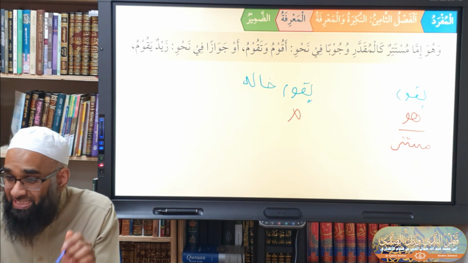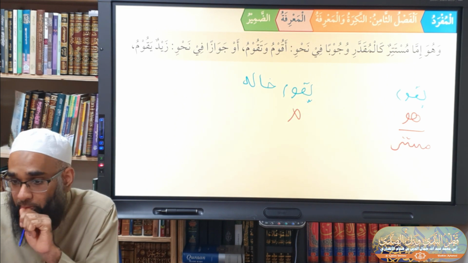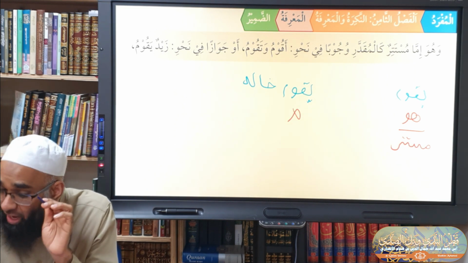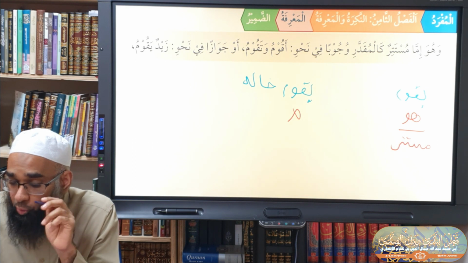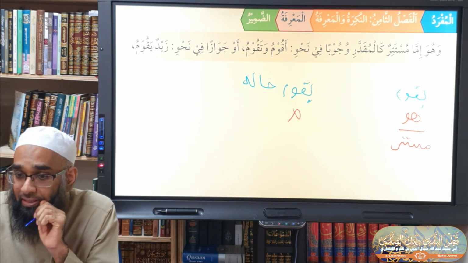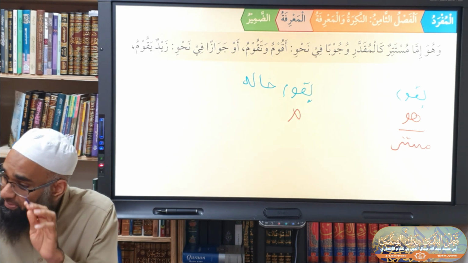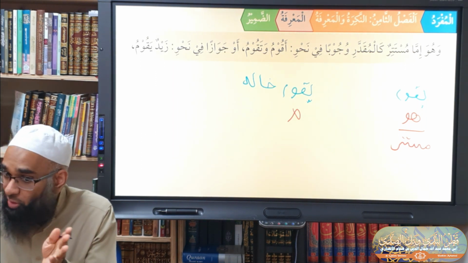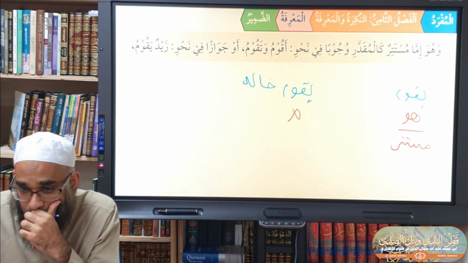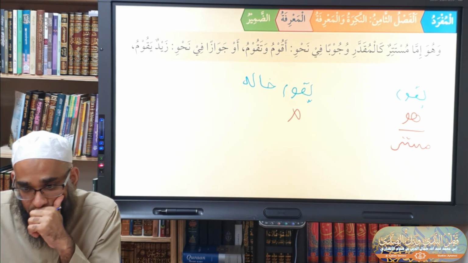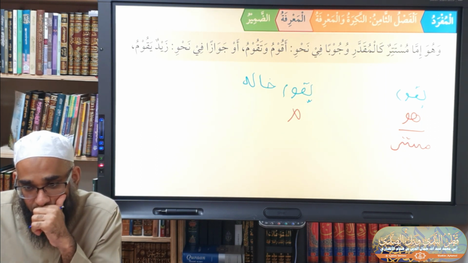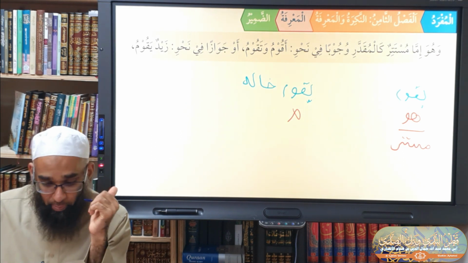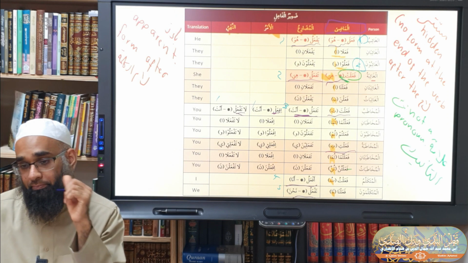So in this scenario, is there a zamir in yaqumu? Is the zamir jaiz or is it wajib in yaqumu? You don't have to have the zamir inside. So in here, the zamir is mustatir, but it's not always hidden. Sometimes it's like hide and seek; sometimes it's there, sometimes not there. You have to look. So is the verb yaqumu jawazan always? If you go back to the previous, do you label it jawazan?